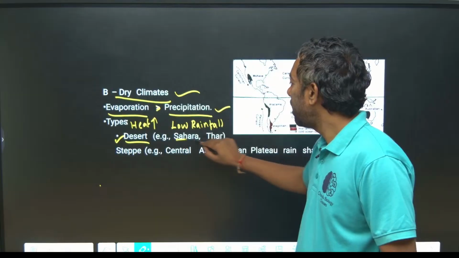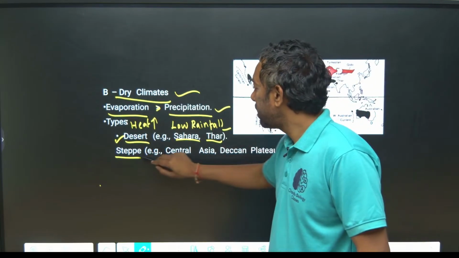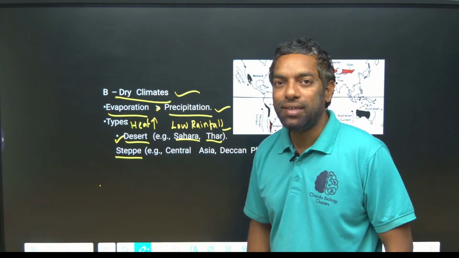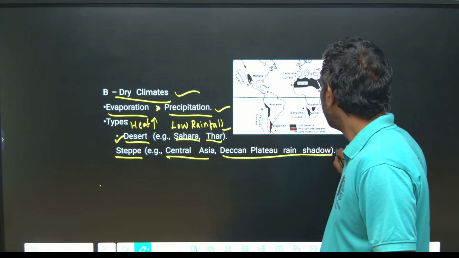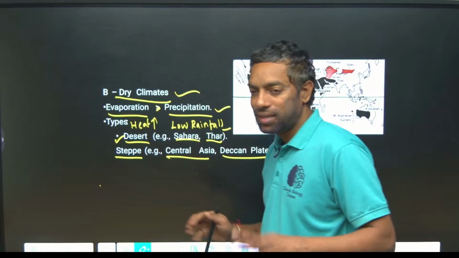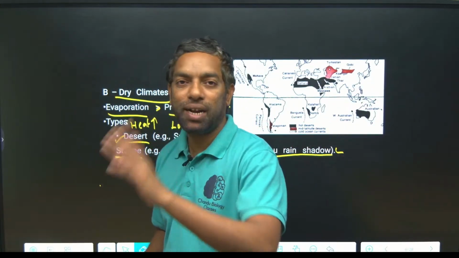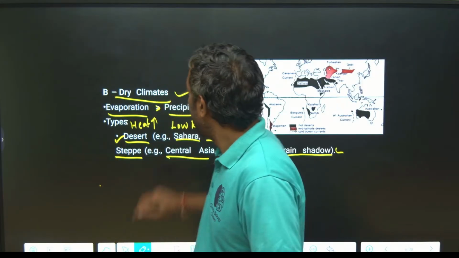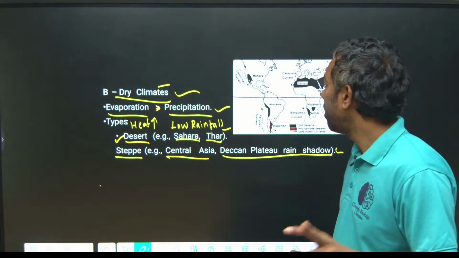Sahara deserts, India's Thar desert, the African Sahara desert. Steppes are the grasslands in the desert area: Central Asia, the Deccan Plateau. Guys, just look here. Deserts are formed on the west side of all continents, tropical deserts. Dry climate comes under tropical.